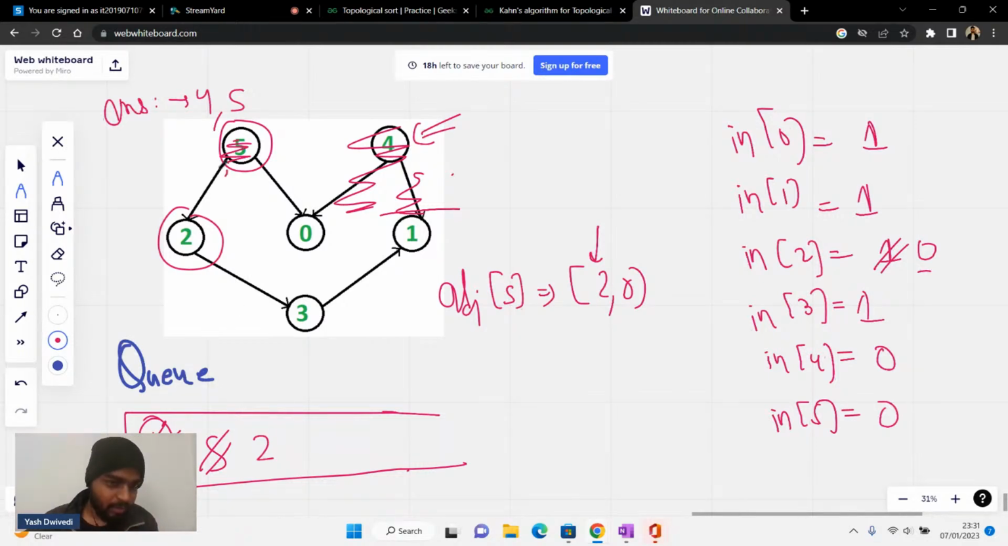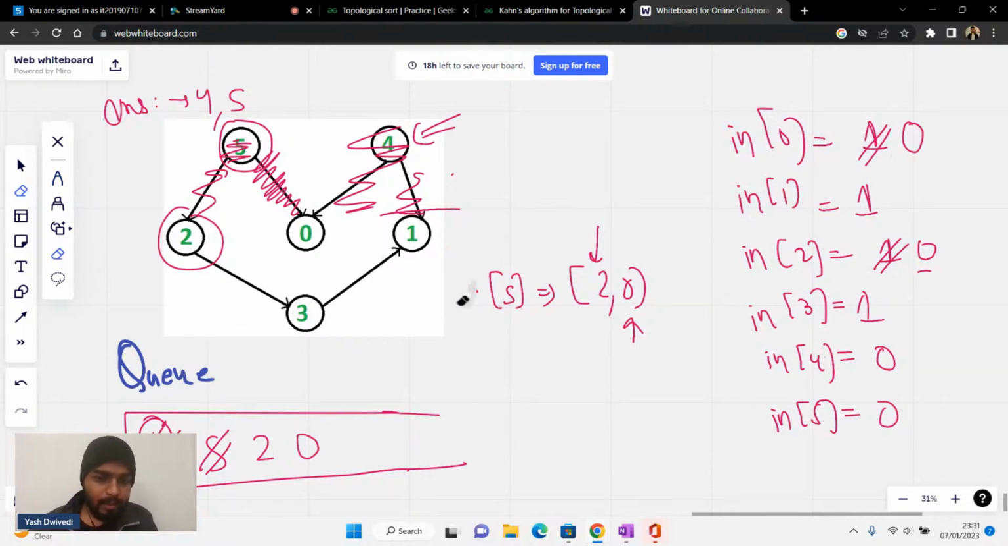Okay, so that is what is being done now. This guy 0 is also there in the adjacency list. So 0's in degree will also reduce by 1, so it will become 0. Please write 0 in the chat. Now 0 is also going to be pushed inside the queue. Is it clear to everyone? We are pushing the nodes when the in degree becomes 0. That is what we are doing.